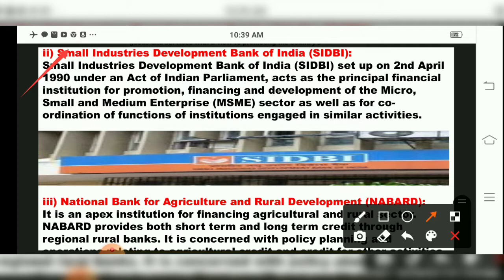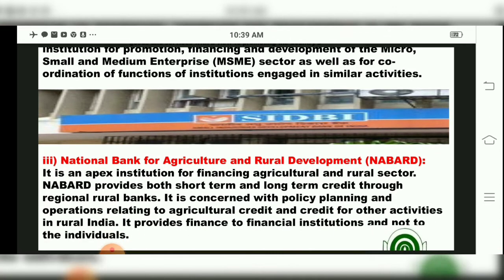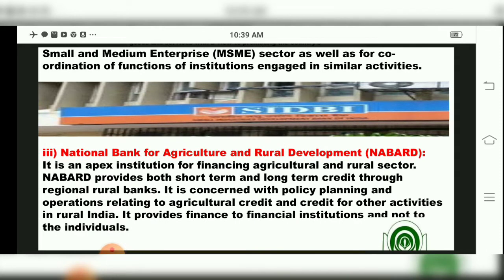NABARD, the National Bank for Agricultural and Rural Development, was specially established for rural people and agricultural development. It is an apex institution for financing the agricultural and rural sector.